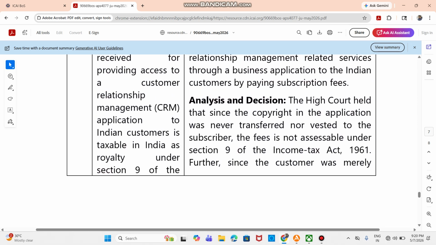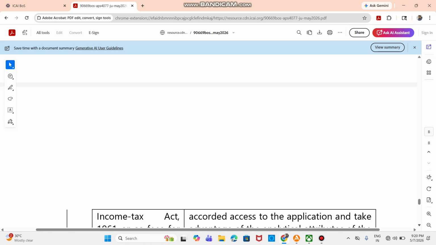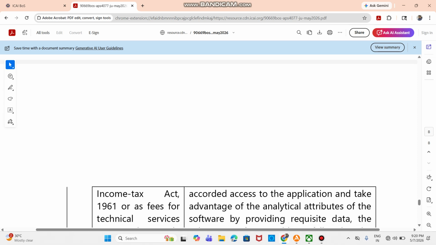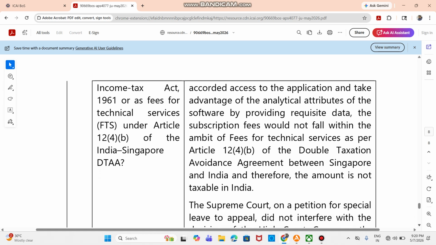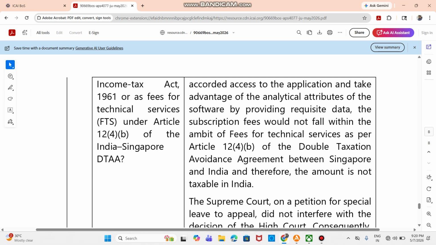the High Court held that since the copyright in the application was never transferred nor vested in the subscriber, the fee is not taxable under Section 9 of the Income Tax Act. And also since the customer was merely, I repeat, the customer was merely accorded access to the application and took advantage of the analytical attributes of the software by providing requisites, the subscription fee would not fall within the ambit of fee for technical services under Article 12(4)(b).